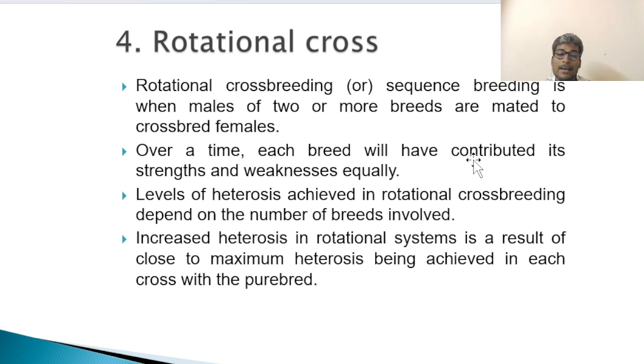Fourth one is rotational crossing or rotational breeding. Here we will perform a sequence breeding. Rotational breeding is otherwise called sequence breeding, when a male of 2 or more breeds are mated or allowed in this cross breeding. So the F1 generation, again the F2 generation, subsequently F3, F4, F5. So if you test that F5 generation, that will have superior gene system. So we claim that maximum heterosis is achieved by this sequence breeding.